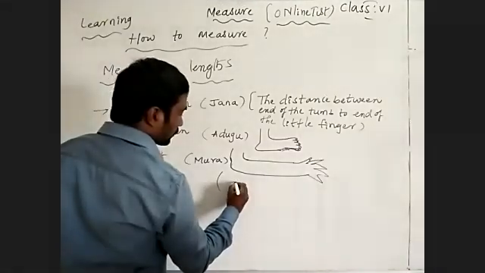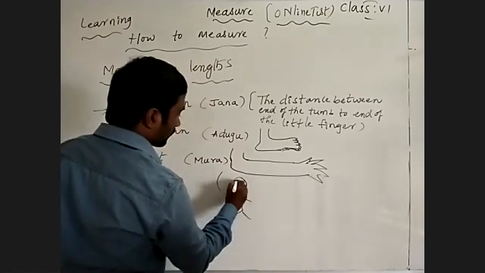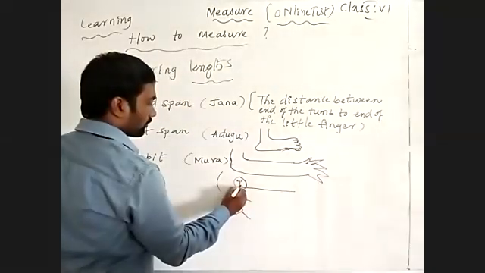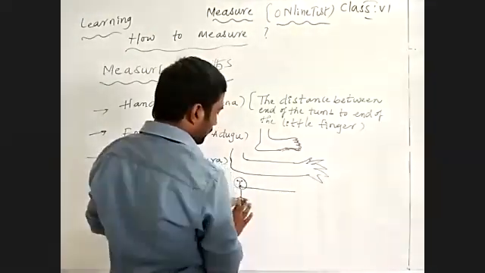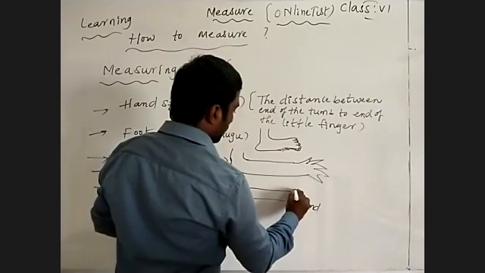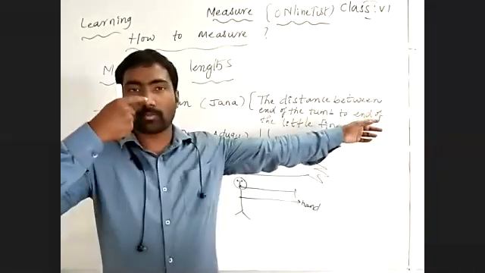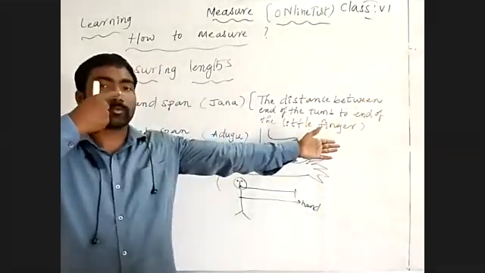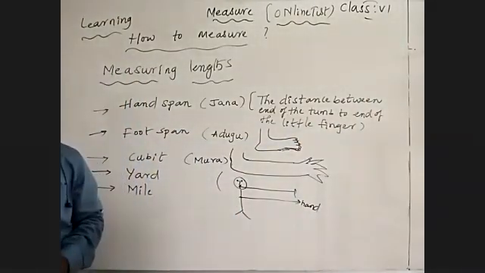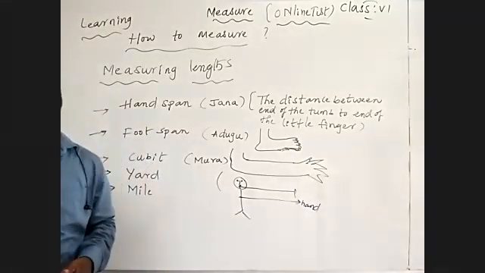This is the face, so from the nose to the end of the hand. The distance between the nose and the end of the hand we call a yard. These are the different measurements we used to measure length.